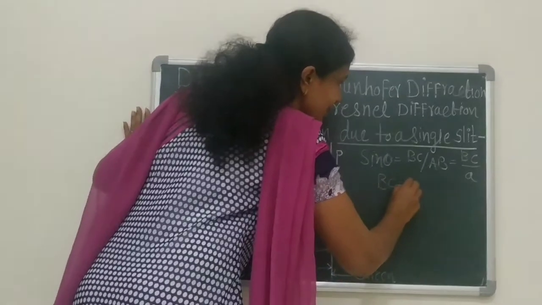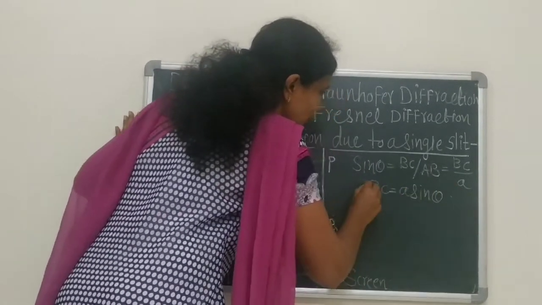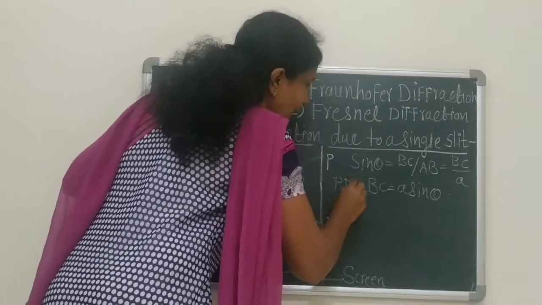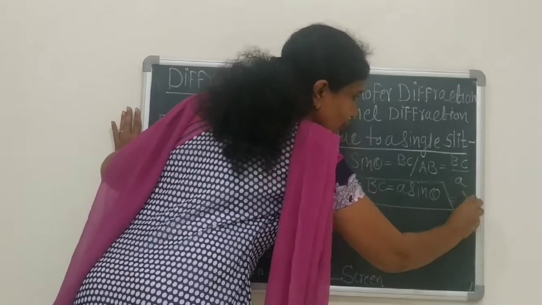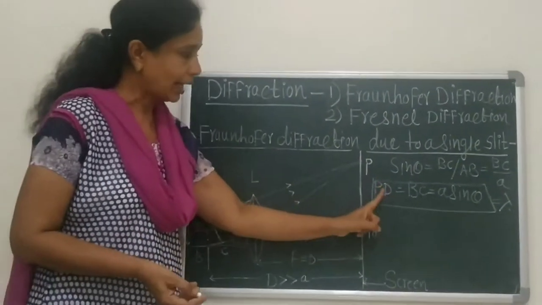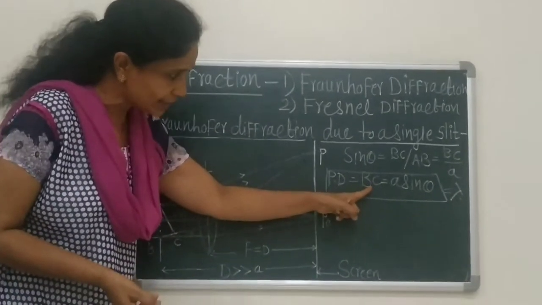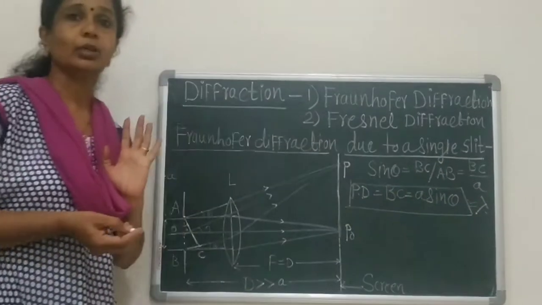Therefore, BC is equal to a sin theta, which is equal to the path difference, which is equal to lambda. Therefore, we get the equation: path difference BC is equal to a sin theta is equal to lambda.